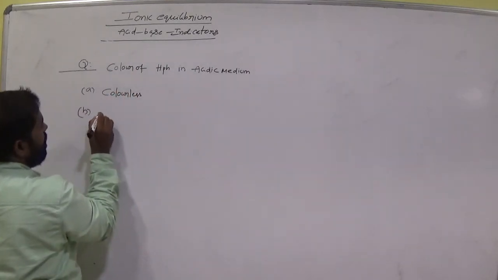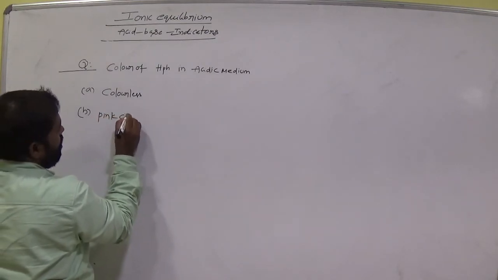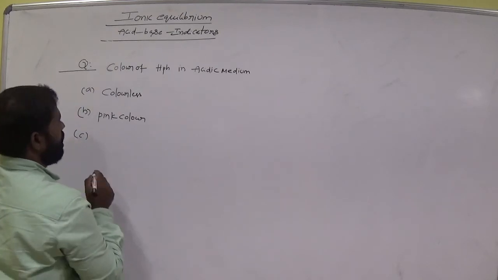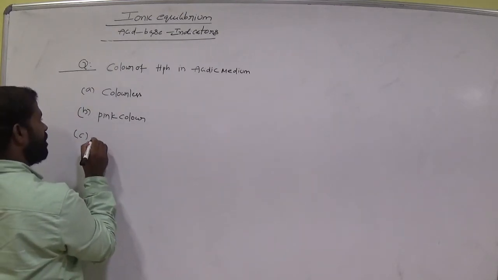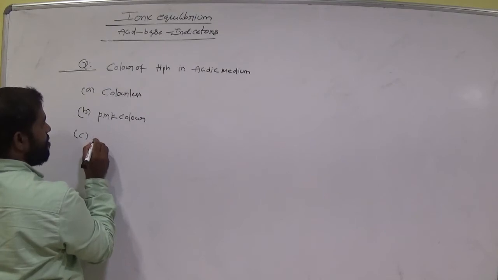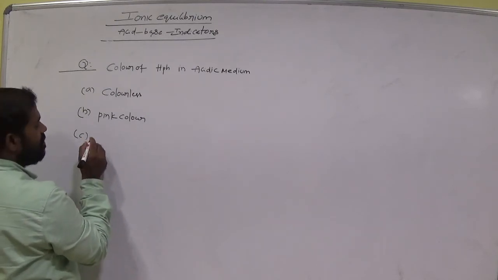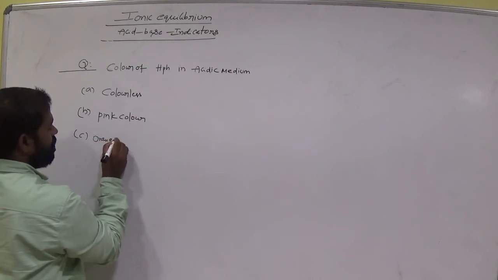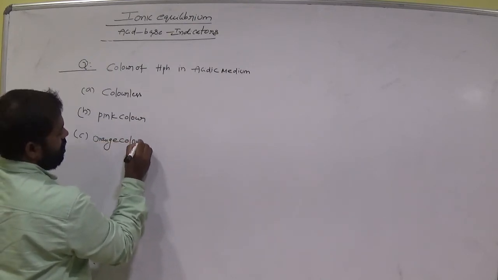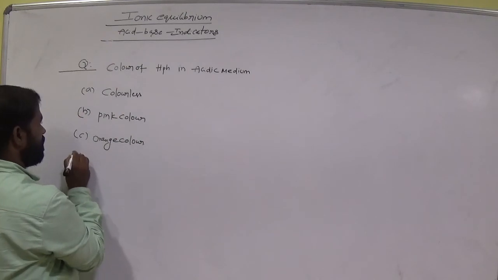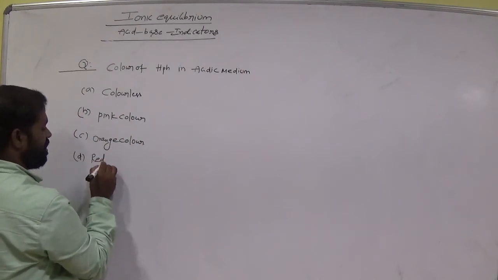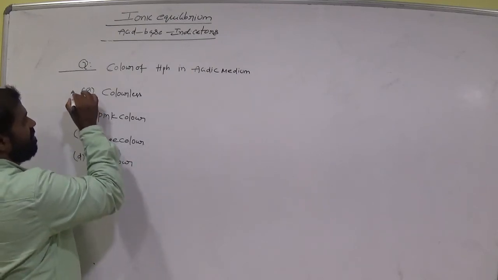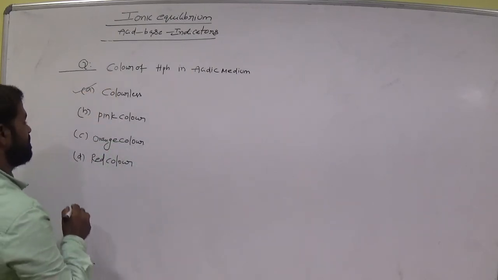Option B, pink color. Option C, orange color. Option D, red color. So which one is in acidic medium? Colorless.